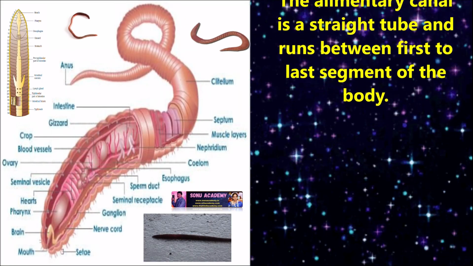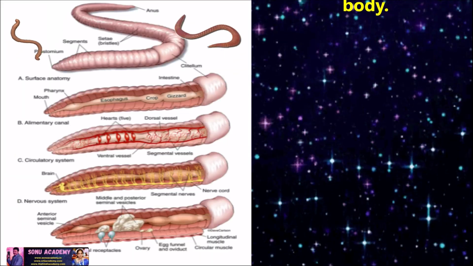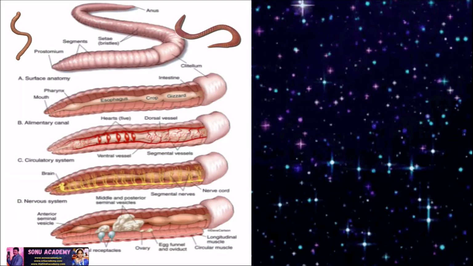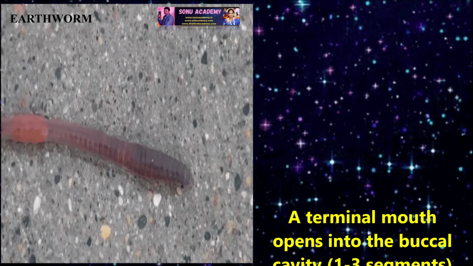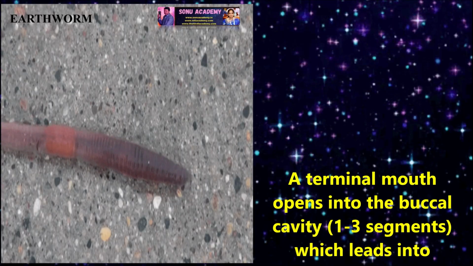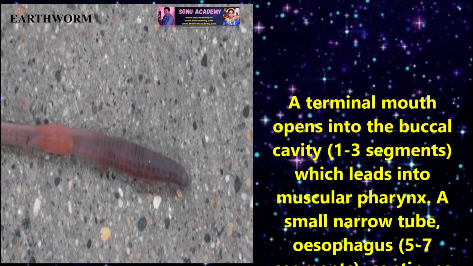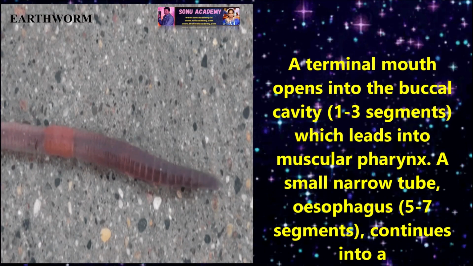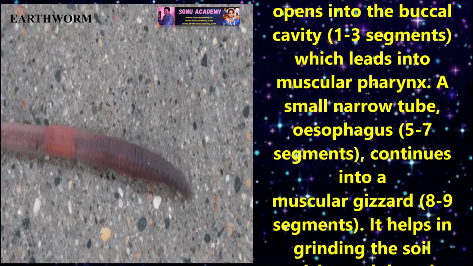The alimentary canal is a straight tube and runs between the first and last segments of the body. A terminal mouth opens into the buccal cavity of segments 1 to 3, which leads into a muscular pharynx. A small narrow tube, the esophagus, is present in segments 5 to 7 and continues into a muscular gizzard in segments 8 to 9.